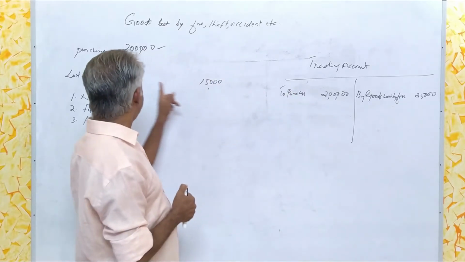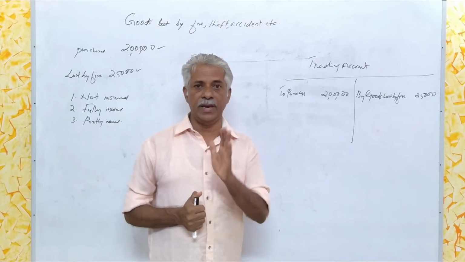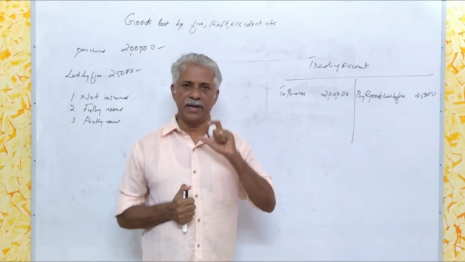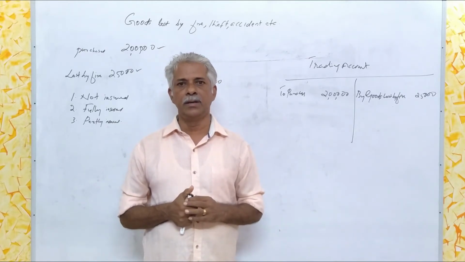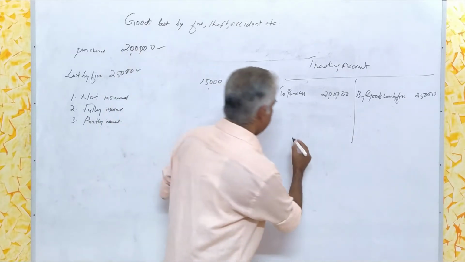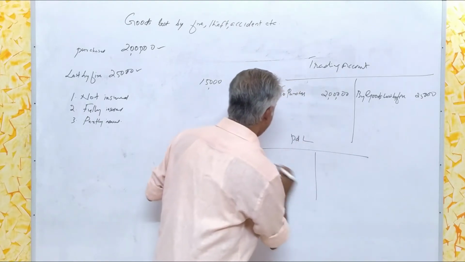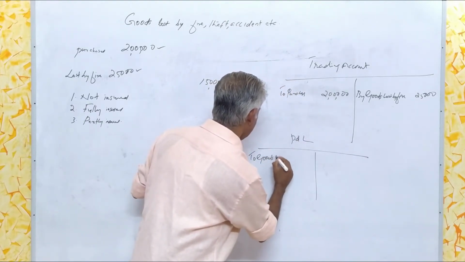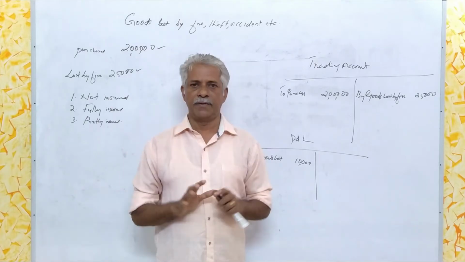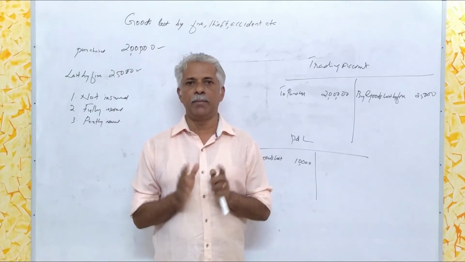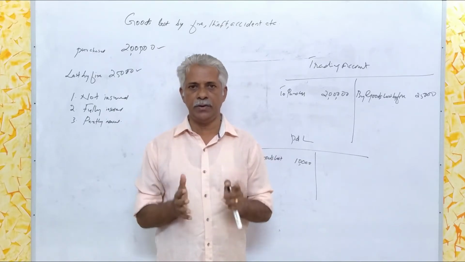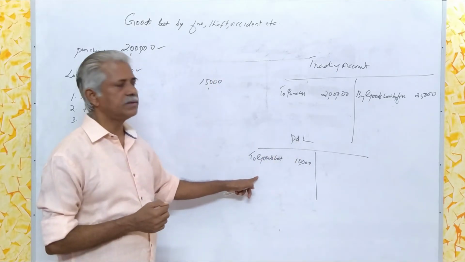Here the goods lost is rupees 25,000, of which we can recover rupees 15,000 from the insurance company. That means the real loss to the organization is only rupees 10,000, which should be accounted in the profit and loss account. That is, in the profit and loss account, you can debit the goods lost rupees 10,000. Have you got that, rupees 10,000? From the total loss we have deducted the amount admitted by the insurance company. That difference represents the actual loss. That actual loss is taken in the profit and loss account.